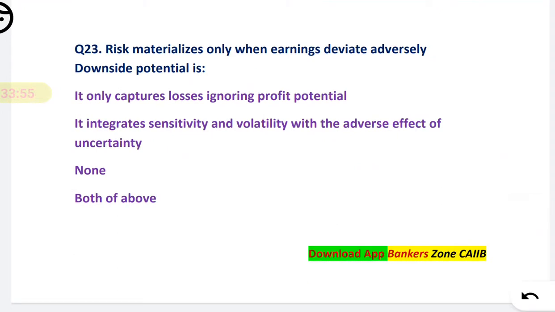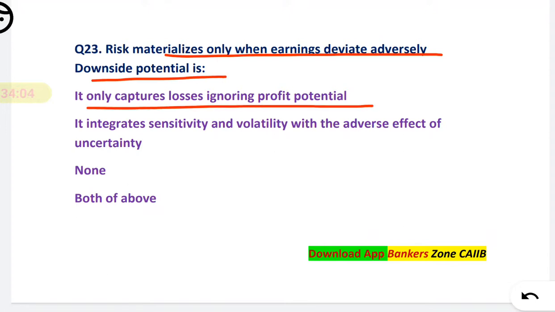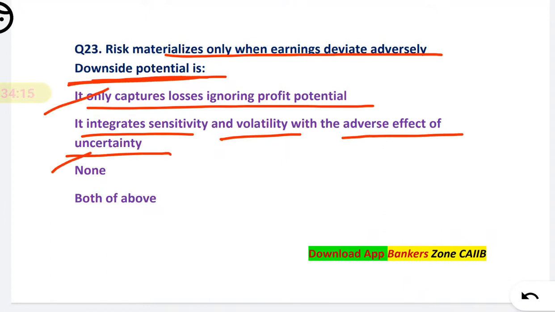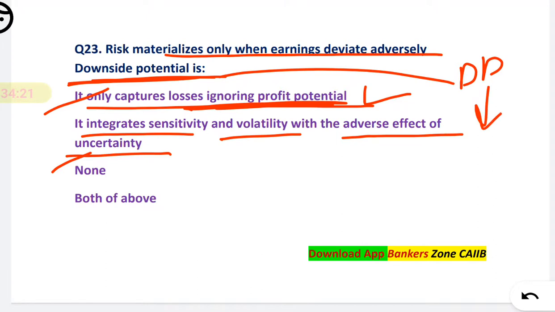Next, the risk materializes only when earnings deviate adversely. Downside potential captures only the losses, ignoring the profit potential. It integrates the sensitivity as well as the volatility with the adverse effect of the uncertainty. So both are correct. Downside potential captures only losses, ignoring the profit. It is correct because the name itself is downside potential, that means potential to decrease, that is a loss potential. So the first is correct.